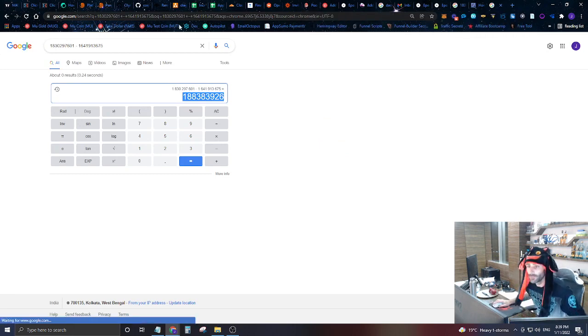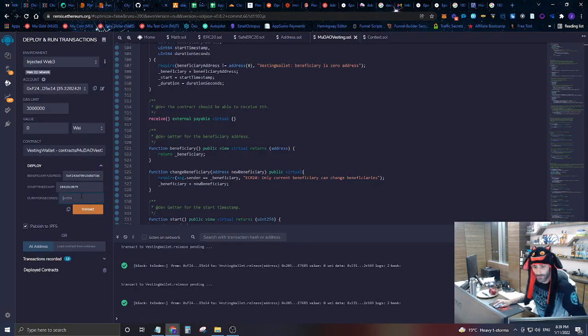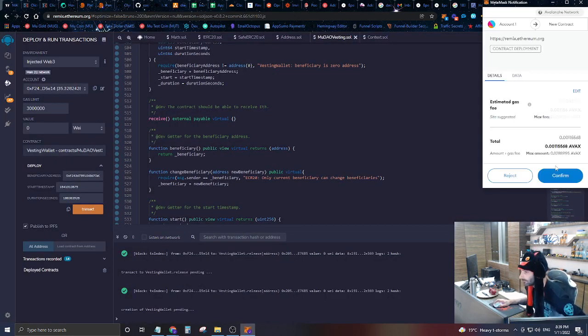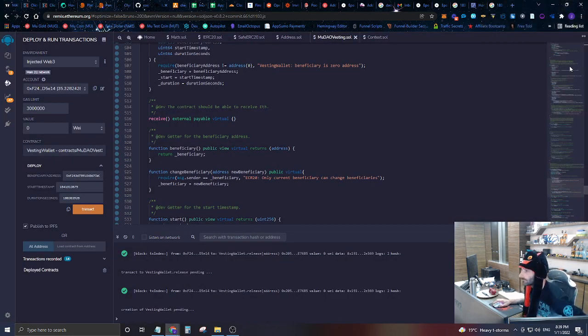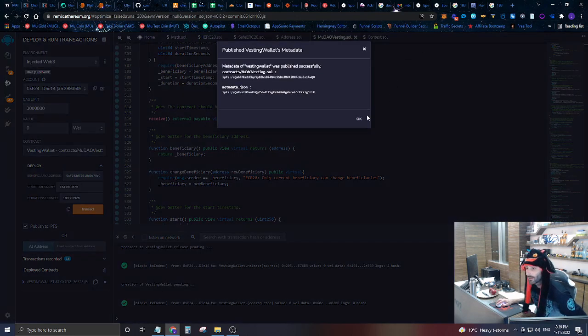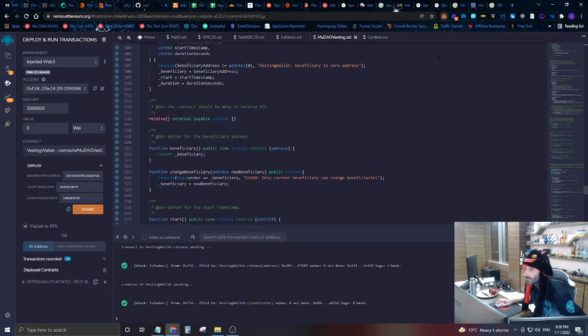So now what we're going to do is we're going to go in and actually put this time in seconds here, and we are going to deploy our smart contract to the Avax network. Now we're just going to wait for this to go through. It has successfully gone through.